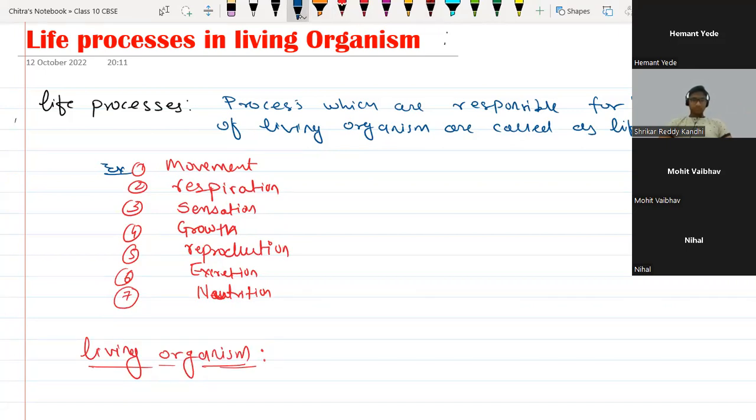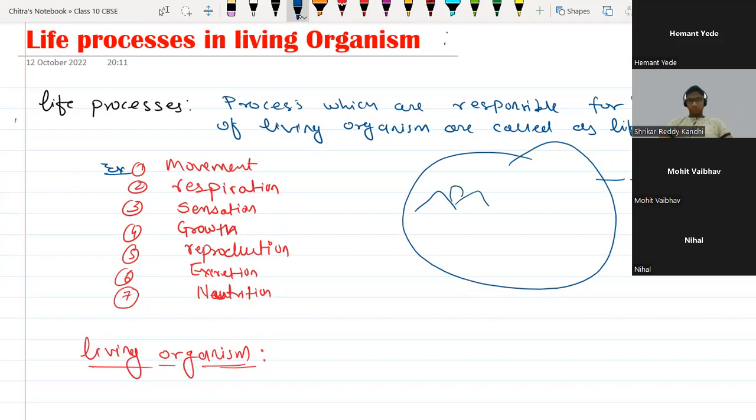Yes. Or see, in our ecosystem, suppose here we have the ecosystem. Here we have mountain, sun, river, water, plants, animals, human beings, and different animals also.